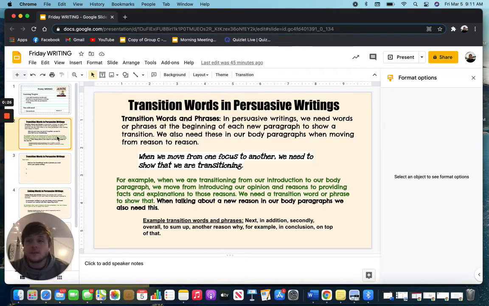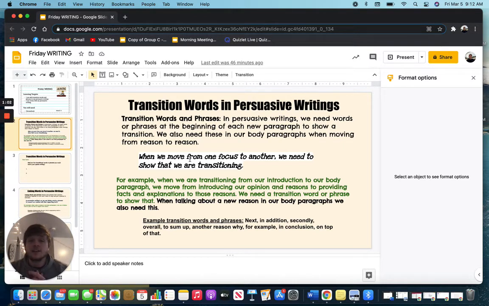Okay, so transition words in persuasive writings. Transition words and phrases. In persuasive writings, we need words or phrases at the beginning of each new paragraph to show a transition. We also will need these in our body paragraphs when we are moving from reason to reason. When we move from one focus to another, we need to show that we are transitioning. A good example of this that we might see in our persuasive writings is when we are transitioning from our introduction to our body paragraph.